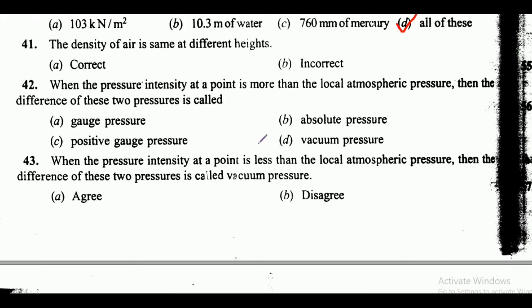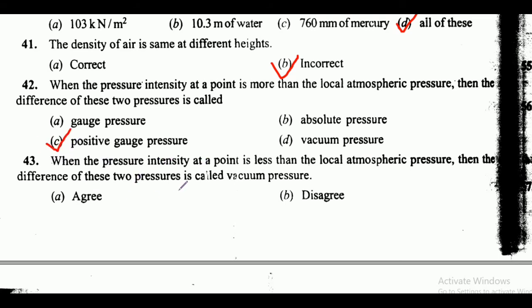Next is the density of air is the same at different heights, correct or incorrect? So here friends, correct answer is option B, that is incorrect. This statement is wrong friends. Okay. Next is when the pressure intensity at a point is more than the local atmospheric pressure, then the difference of these two pressures is called, here friends, these are the options, and here correct answer is option C, that is positive gauge pressure.